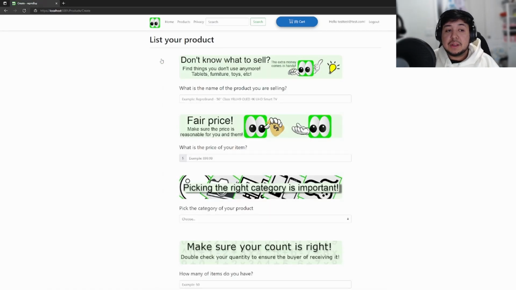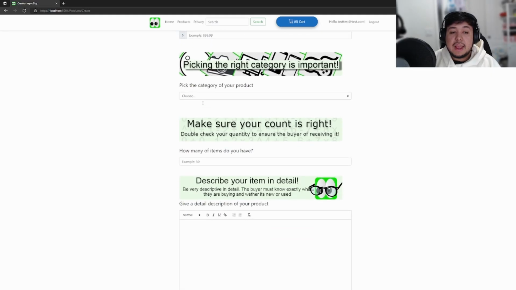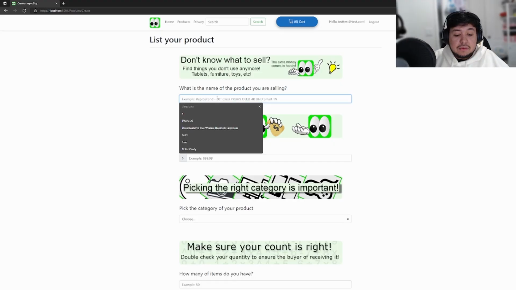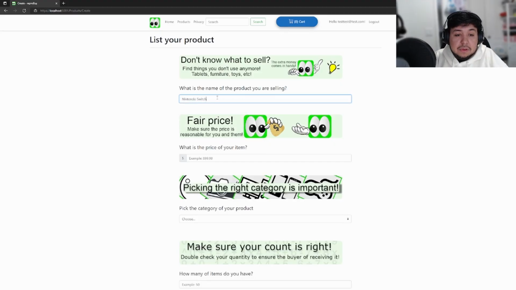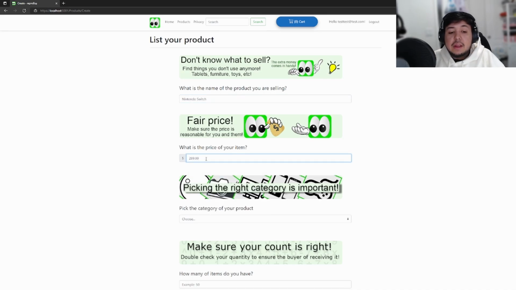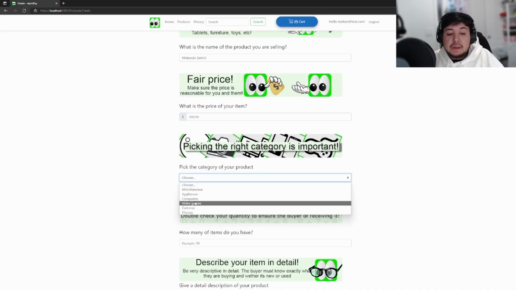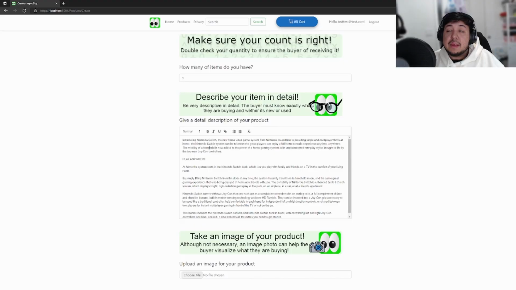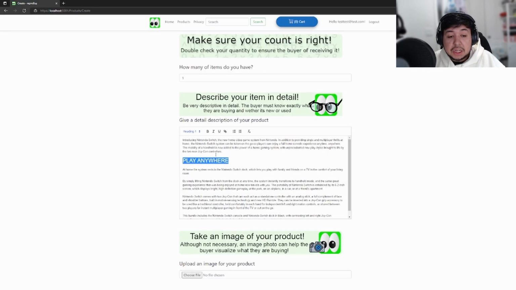Now that we're in the create page, it basically is a form that allows me to upload into the SQL database. So let's say I want to sell a Nintendo Switch, and I want to sell it for $299.99. The category of the product will be video games. I only have one of them, and this will be a copy-paste description of the Nintendo Switch that I found. So let's say I want to add any headers or bolding onto it. This does have a semi-rich text editor, so now I can change it, and it should save it into the detail page.